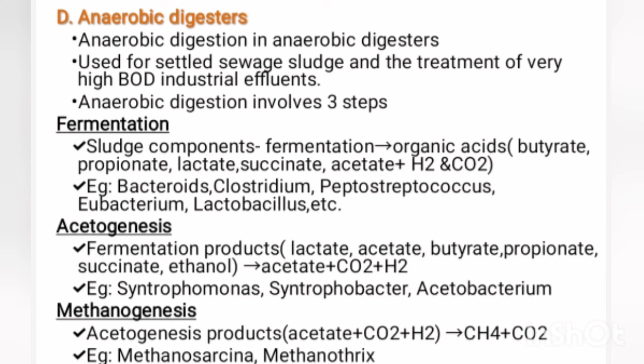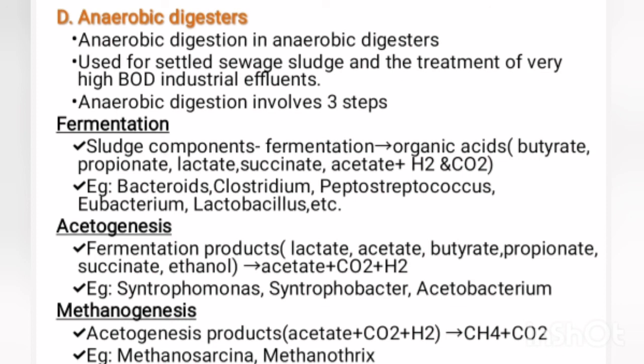Then the third stage, methanogenesis. The products formed in the second stage undergo methanogenesis to form methane and carbon dioxide. That is, the conversion of acetate into methane and carbon dioxide.